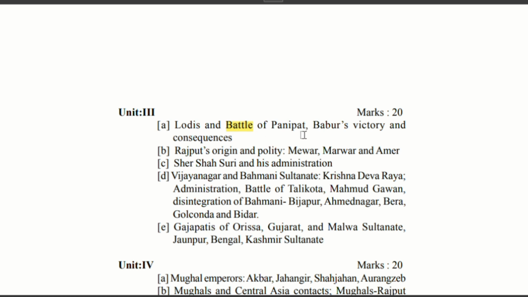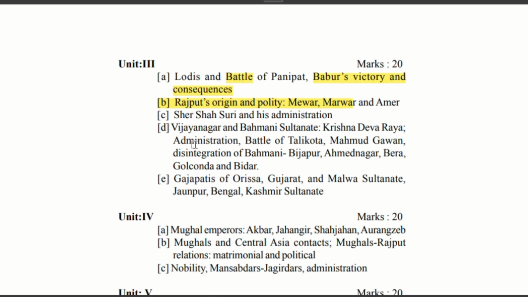Sher Shah Suri, very important. Sher Shah Suri, his administration, his revenue mechanism is very important. Then come to the next part, Vijayanagara, Bahmani Sultanate, Krishna Deva Rai, administration, Battle of Talikot. Again, Battle of Talikot is very important. Muhammad Gawan is also very important.